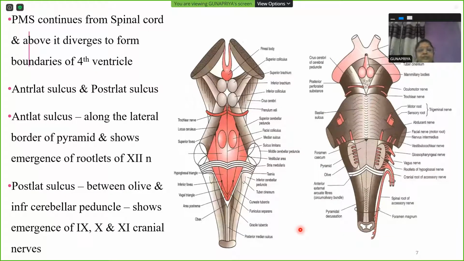Now moving on to posteromedian. So you can make out here, this is a posteromedian sulcus. Like the anteromedian fissure, the posteromedian sulcus also continues from the spinal cord, and above it diverges to form the boundaries of the fourth ventricle. So you can make out the cavity of the fourth ventricle here. Apart from these, you also have anterolateral sulcus and a posterolateral sulcus.